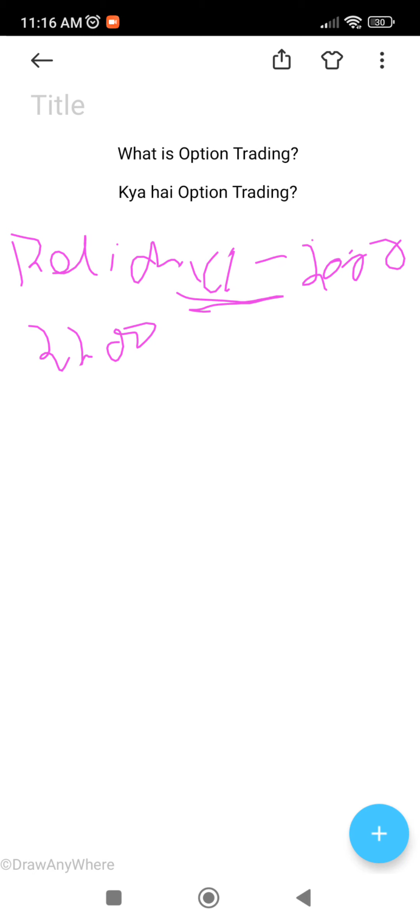But in option trading, if you think the price will go up, there are options. Option trading is about, if you know that Reliance is going to go to 2200, you buy the options rather than taking delivery of Reliance shares. Instead of taking delivery of 20 shares, there are options.